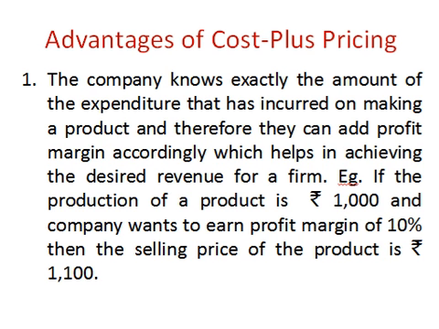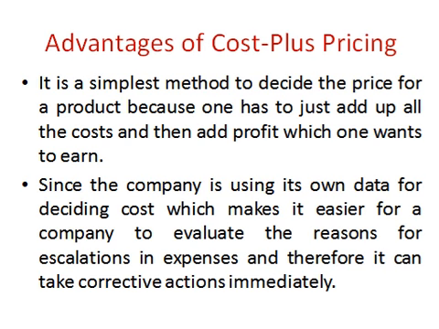Suppose the cost of production is 1000 rupees per unit and the company wants a margin of 10%. So 10% of 1000 is 100. Now selling price is always cost plus profit. So 1000 plus 100, it means 1100 will be the selling price of the product. Now this is the simplest method to decide the price for a product, because one has to just add all the cost and the profit margin.